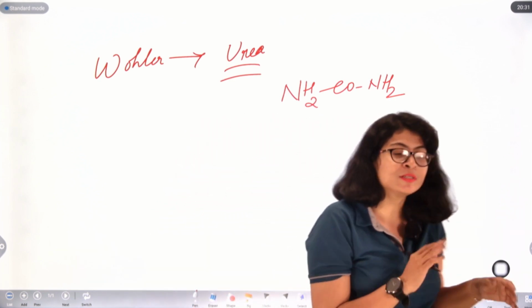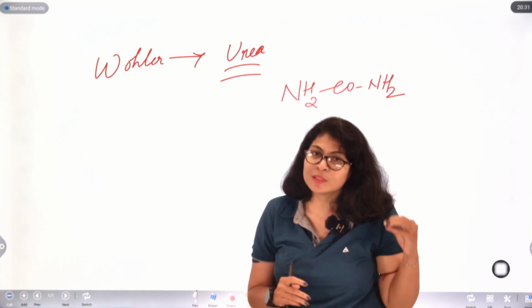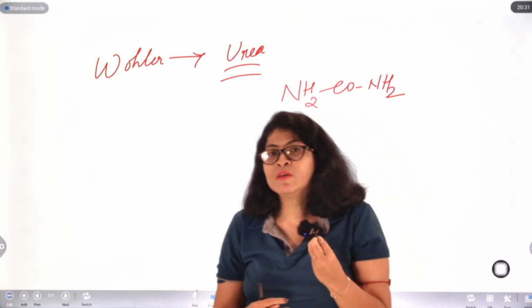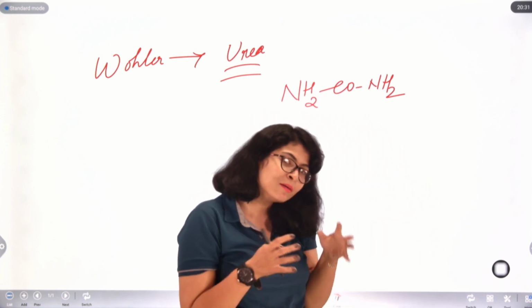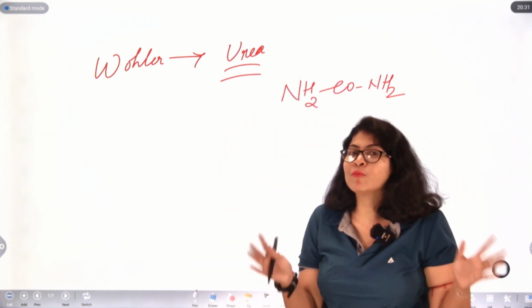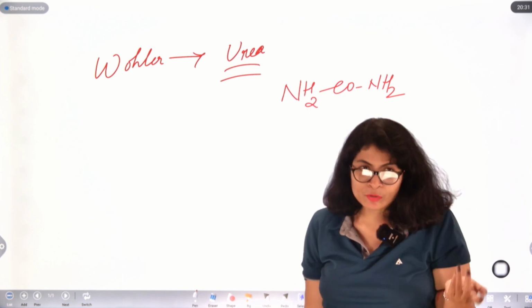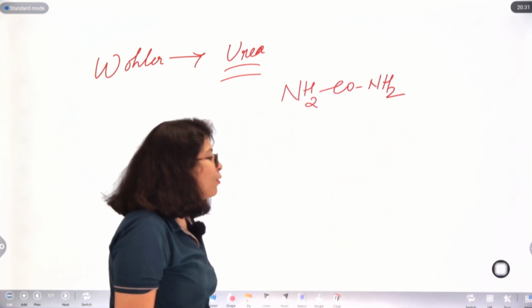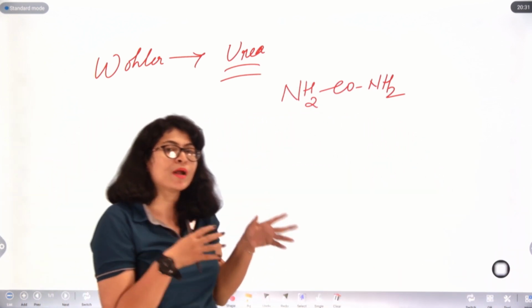From then onwards, we discarded our vital force theory. We no longer believe in that theory, and we have synthesized a large number of organic compounds in our laboratories. So this is how organic chemistry became a branch of study.